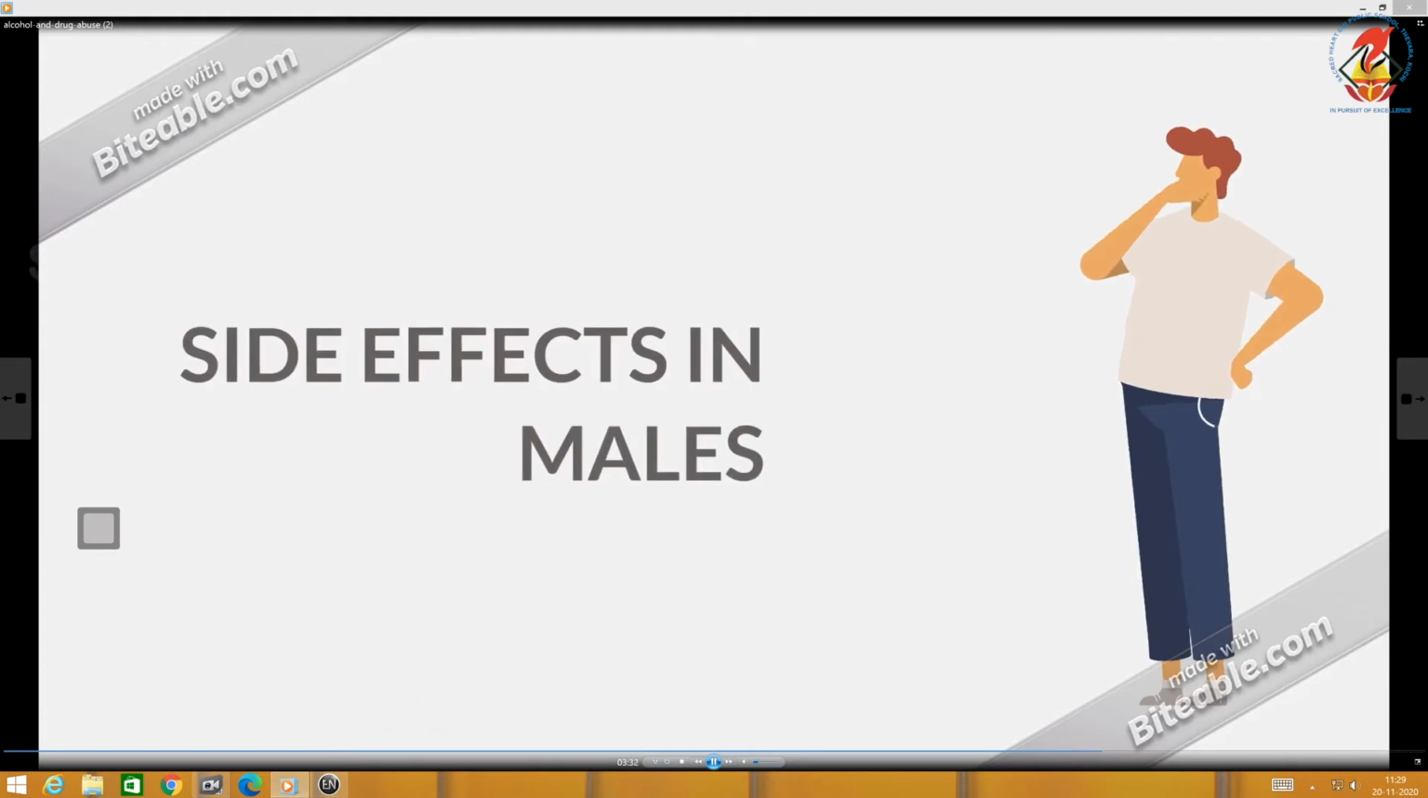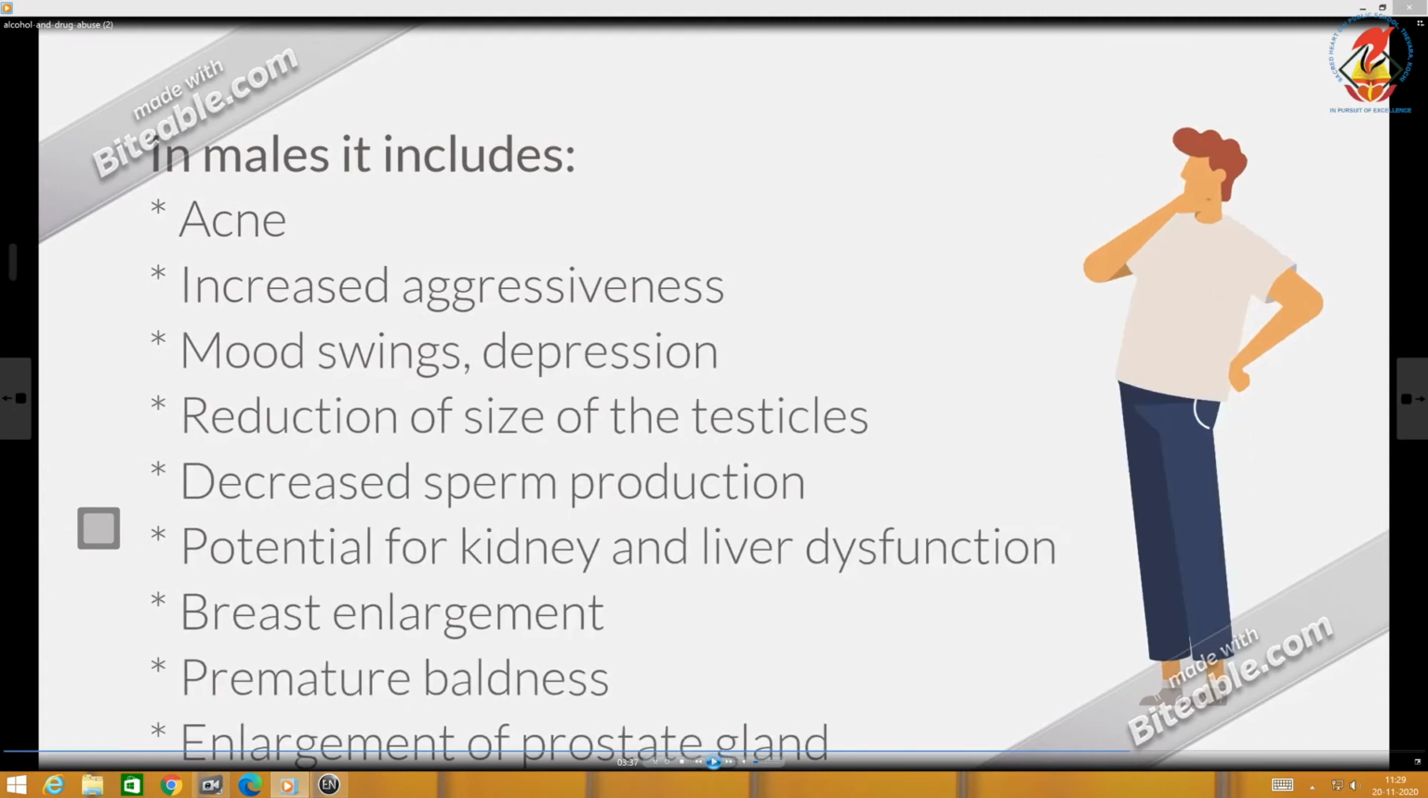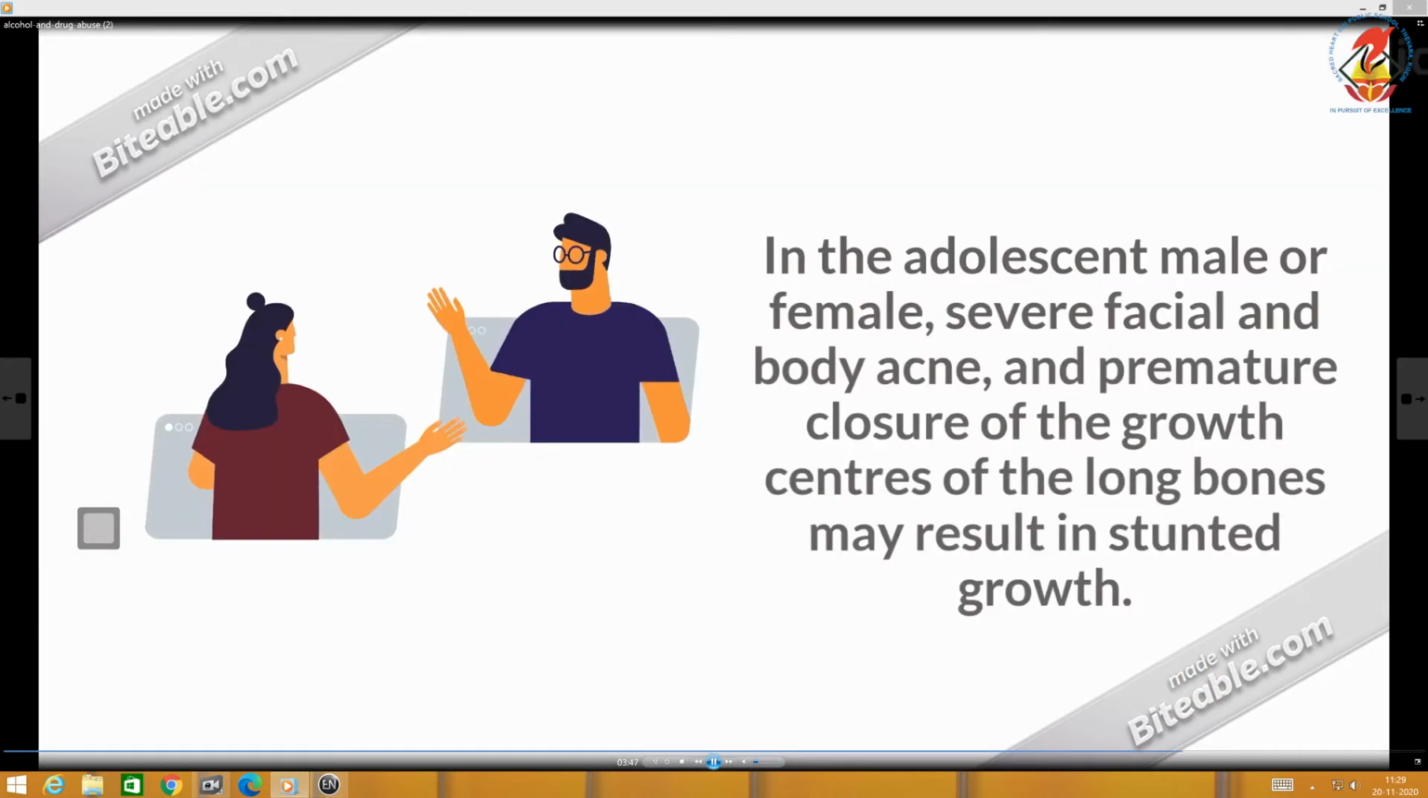And now the side effects in males which are parallel to females. Acne on the face, increased aggressiveness, mood swings, depression, reduction in the size of the testicles, decreased sperm production, potential for kidney and liver dysfunctions, breast enlargement, premature baldness, enlargement of the prostate gland. And in both genders, common features: severe facial and body acne, premature closure of the growth centers of the long bones which may result in stunted growth.